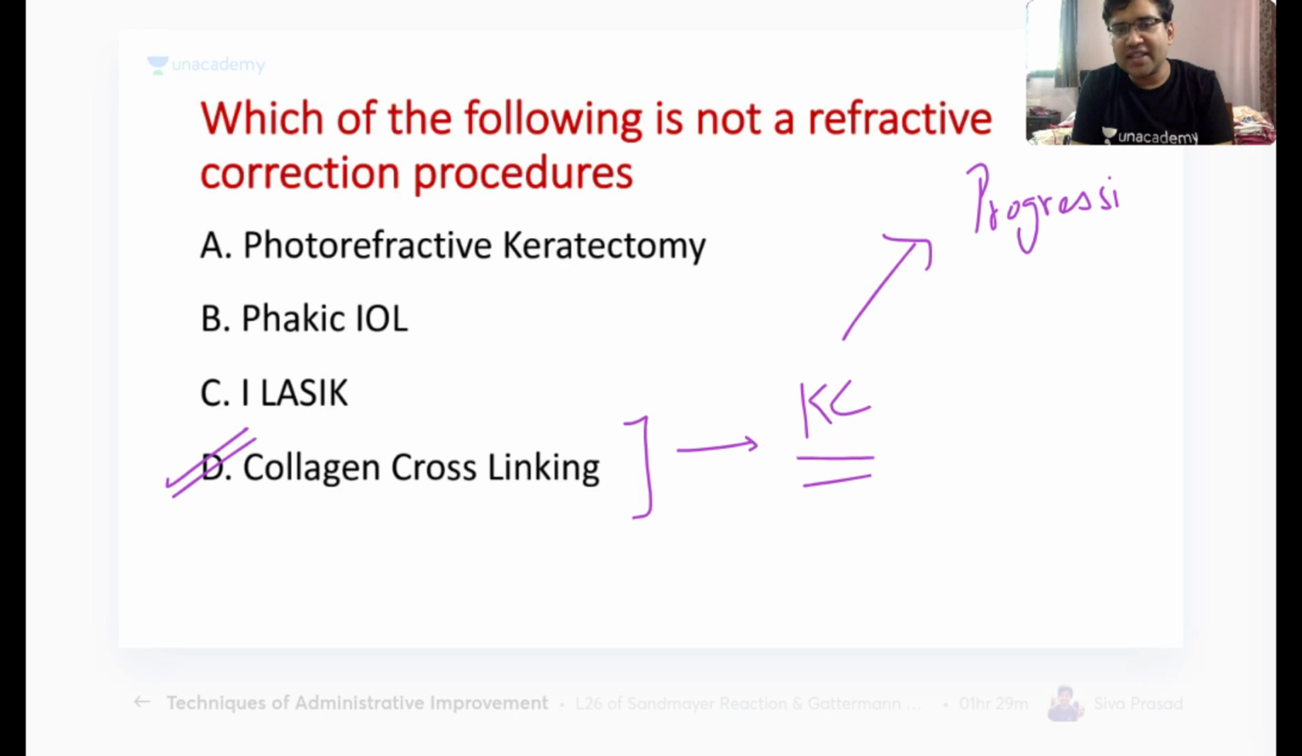Okay, so in a progressive keratoconus I use it. I remove the epithelium, and after removing it I put riboflavin dye on it. After putting the riboflavin dye, I put a UVA radiation there. Remember which radiation? UVA radiation, and this causes the cross linking between the collagen bonds. This is called collagen cross linking, that I also call C3R. Remember, photorefractive keratectomy, phakic IOL, LASIK, SMILE, all these are the refractive procedures.